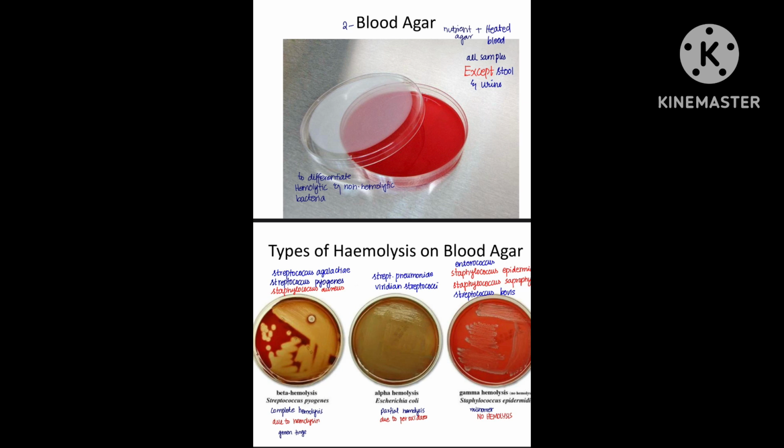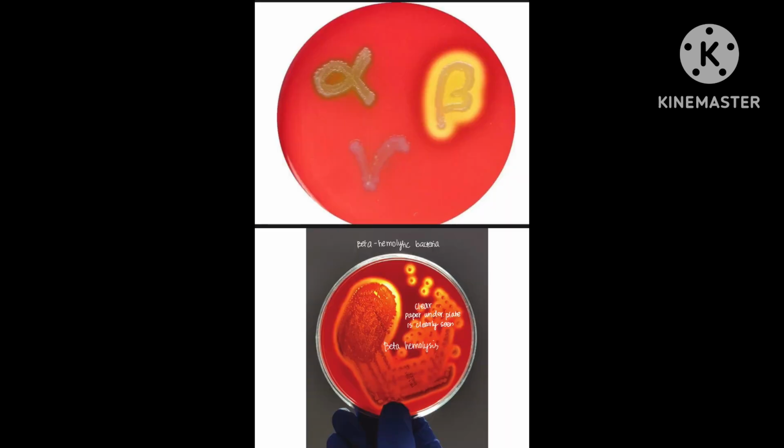Now if we talk about blood agar, its composition is nutrient agar and 5 to 10% sheep blood. It acts as enriched and differential medium. It is used for growth of fastidious organisms like Streptococcus species. If we talk about its hemolysis pattern, in alpha hemolysis partial greenish discoloration appears, for example for Streptococcus pneumoniae. In beta hemolysis complete clear zone develops, for example Streptococcus pyogenes. In gamma hemolysis there is no hemolysis, for Enterococcus faecalis, etc.